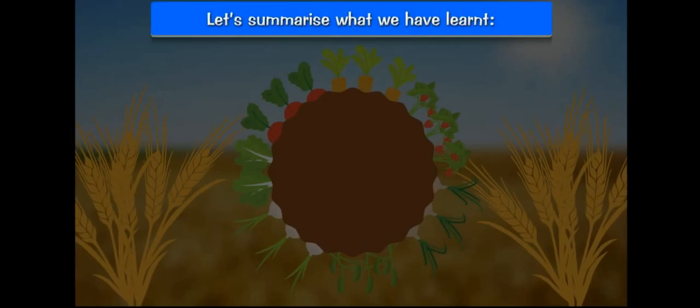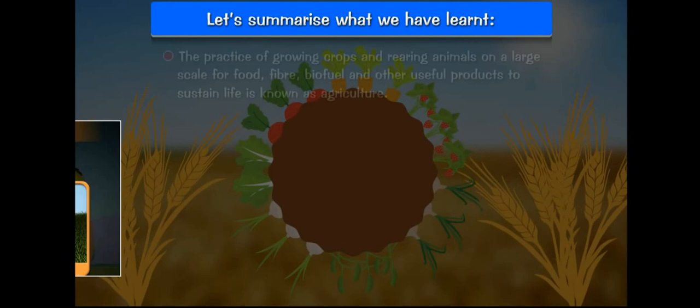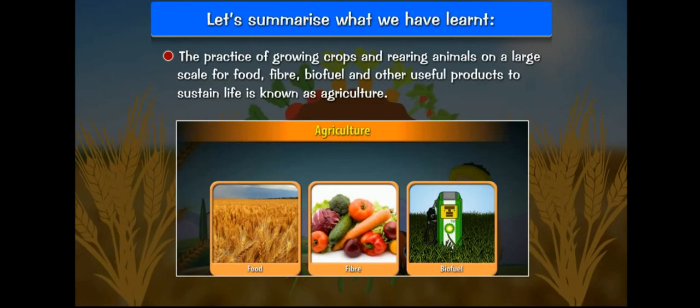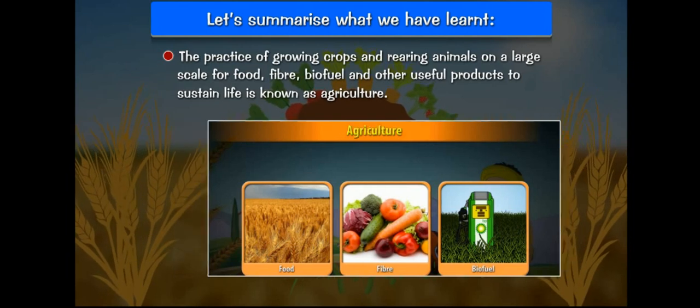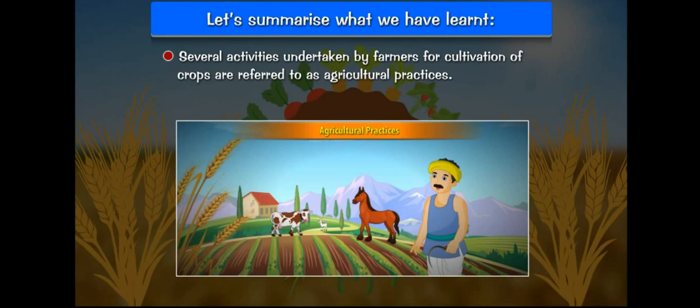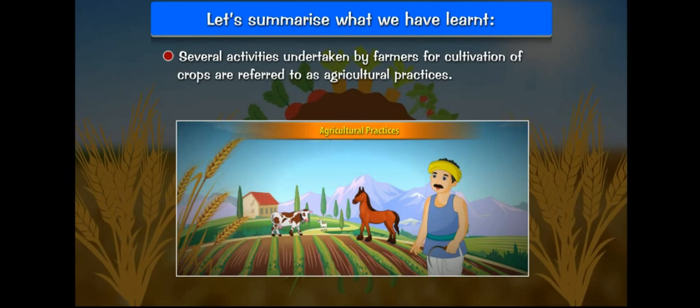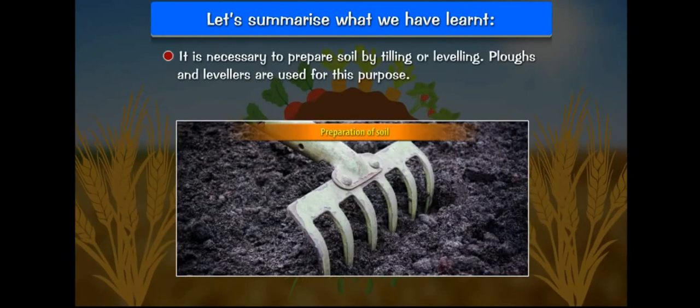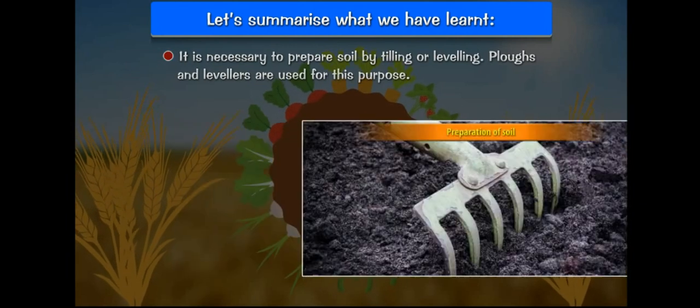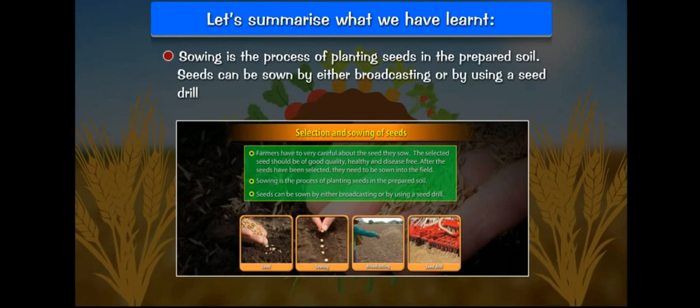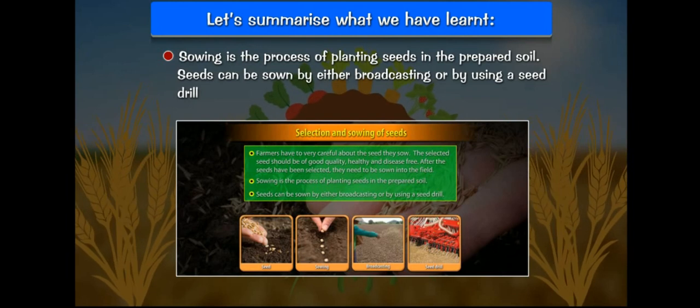Let's summarize what we have learned. The practice of growing crops and rearing animals on a large scale for food, fiber, biofuel, and other useful products to sustain life is known as agriculture. 1. Several activities undertaken by farmers for cultivation of crops are referred to as agricultural practices. 2. It is necessary to prepare soil by tilling or leveling. Plows and levelers are used for this purpose. 3. Sowing is the process of planting seeds in the prepared soil. Seeds can be sown by either broadcasting or by using a seed drill.